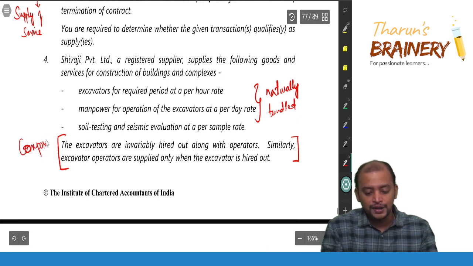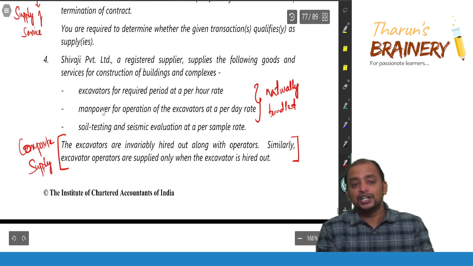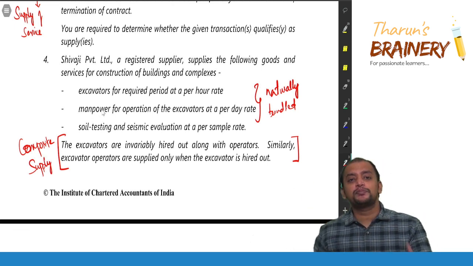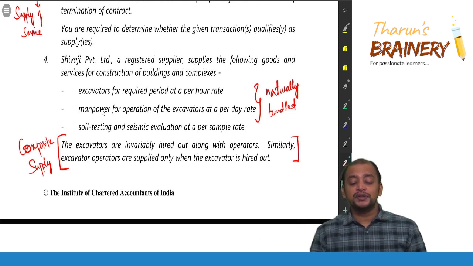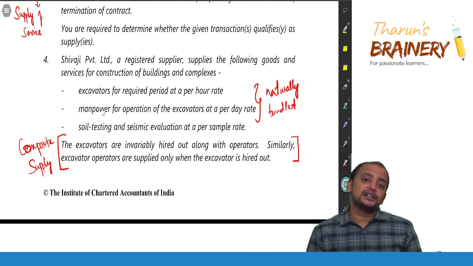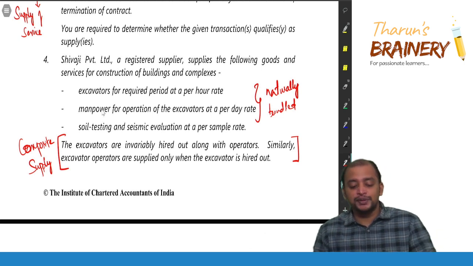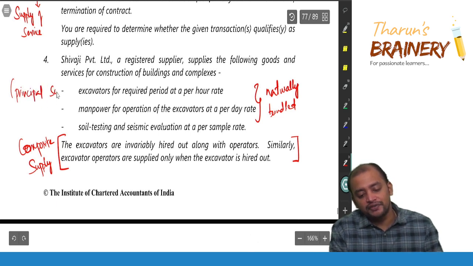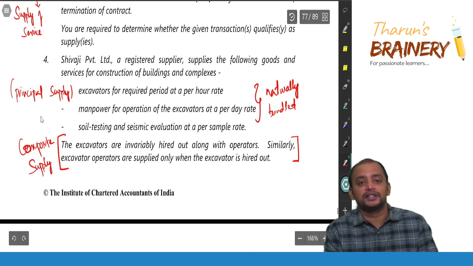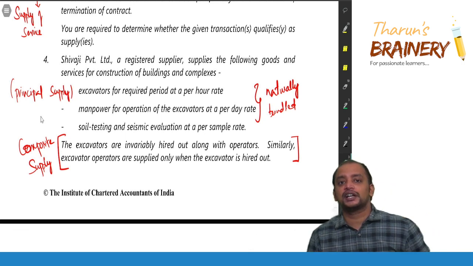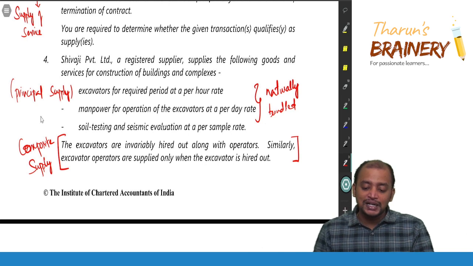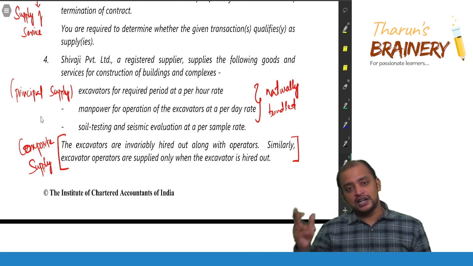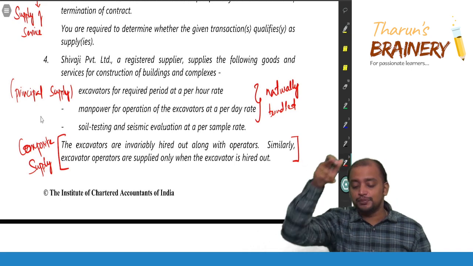So therefore, between these excavators renting and manpower, what is the principal supply? Hiring of excavators or giving manpower? Definitely hiring of excavators is the principal supply, because when there is no hiring of excavators, why there will be manpower? Supply of manpower will not arise. Therefore, hiring of excavators will be taken as the principal supply, and it is naturally bundled. So the rate of principal supply should be applied.